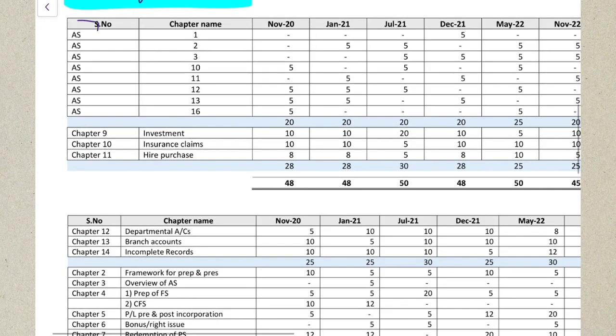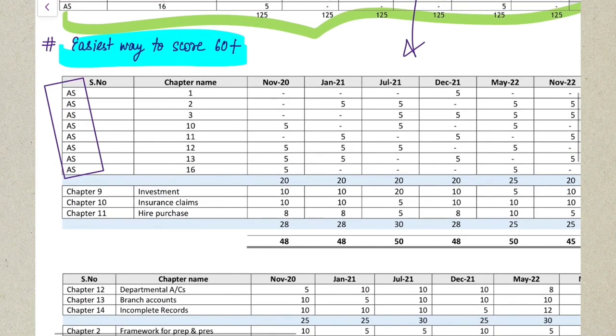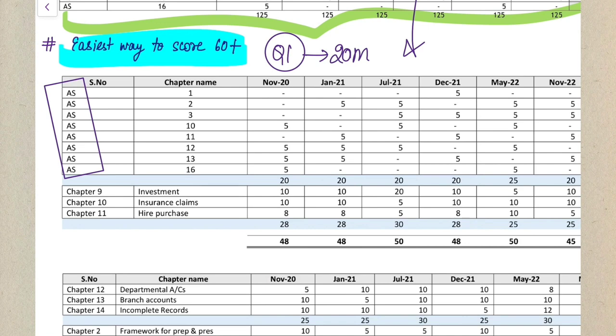and the first bucket of it is accounting standards. So as you all know, in your examination, question number 1 is your compulsory question, and this question is asked in exams for 20 marks definitely, and you have to attempt it no matter what, and this 20 marks will only come from your accounting standards, correct?